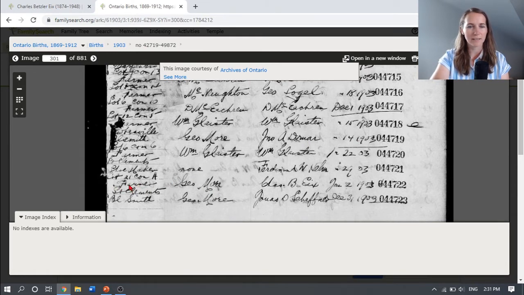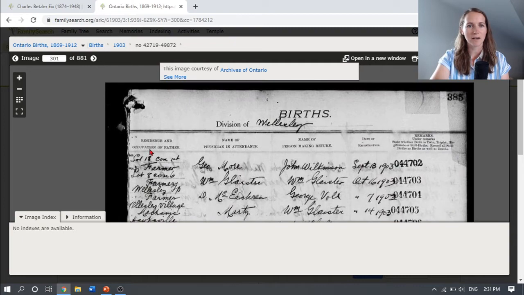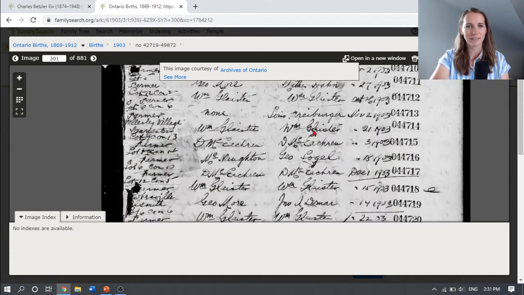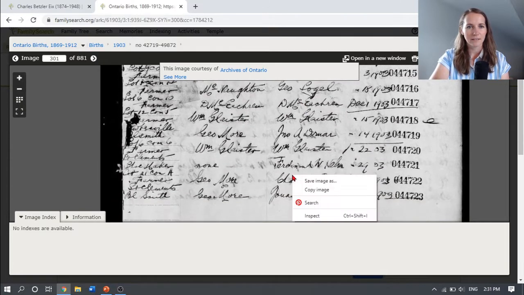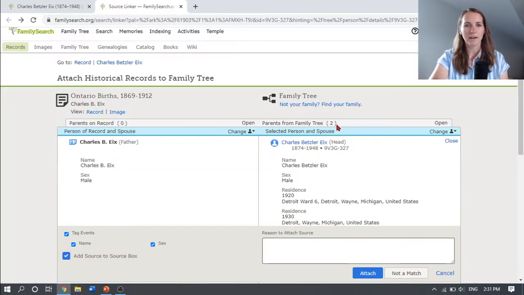So here it says that it was a farmer. So let's see what that column says. It's probably the occupation, residence and occupation of farmer. Okay, so let's just look at that. So as a farmer, South Clements is the residence. And then it just has the doctor's name. The person who registered it was her father, and it was registered January 2nd, 1903. Okay, so we are going to go ahead and attach that record.